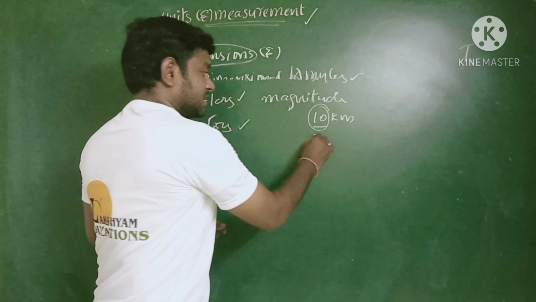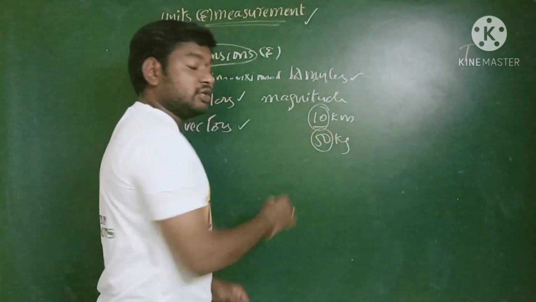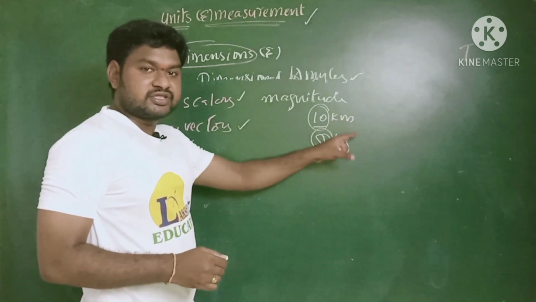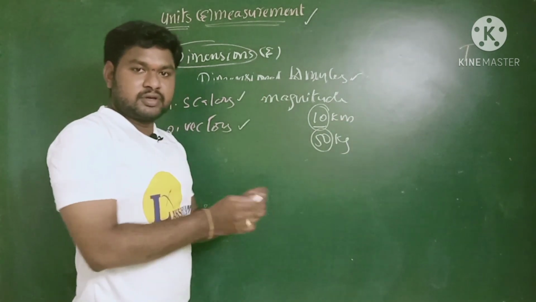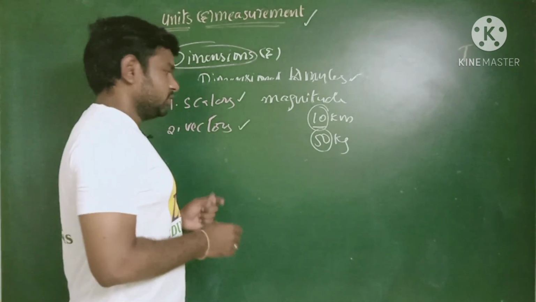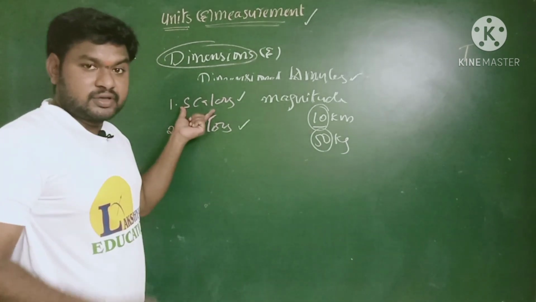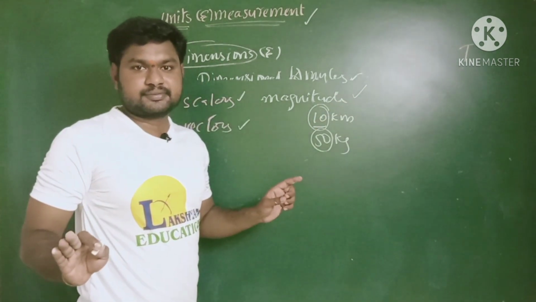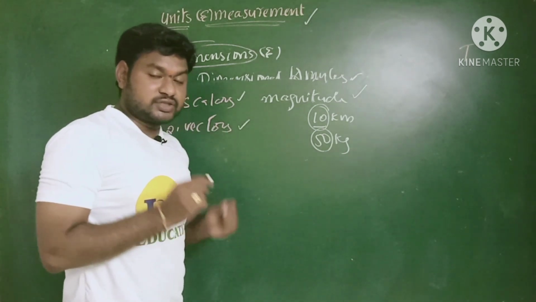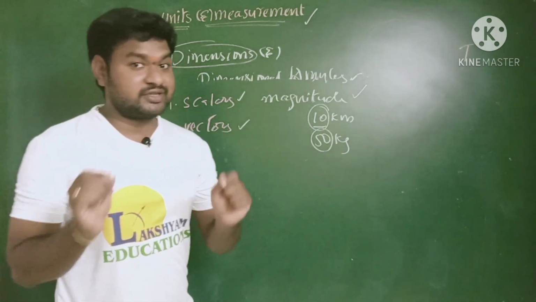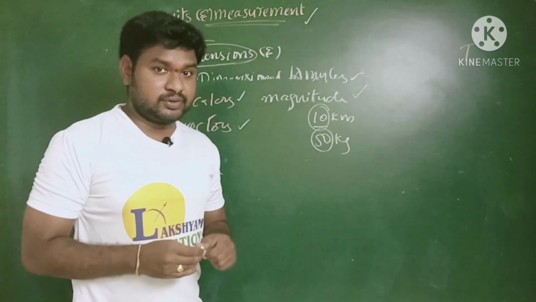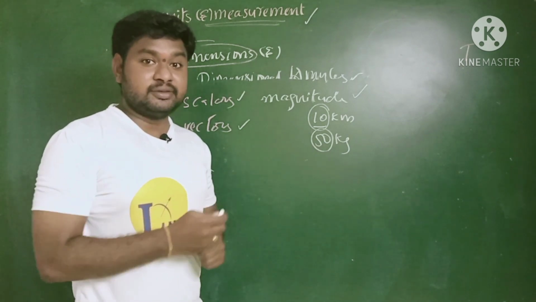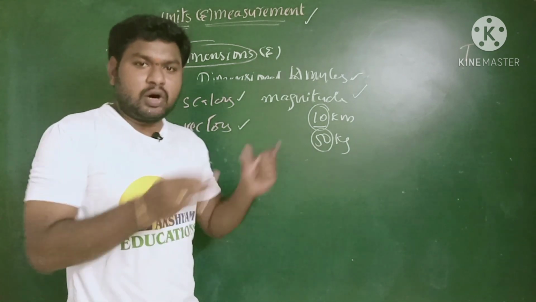A person has a mass 50 kg. Here 50 is called the numerical value, and that is also called magnitude. And kg and kilometer are the units that represent the physical property. Okay, now going to the topic, scalars. The physical quantities which have only magnitude but no direction are called scalar quantities. For example, mass, length, time, speed, area, volume, all these belong to the scalars.